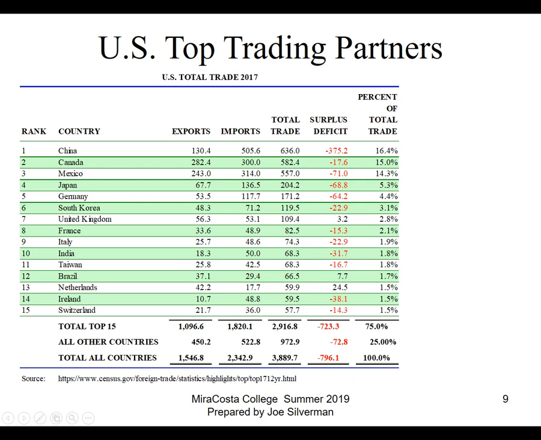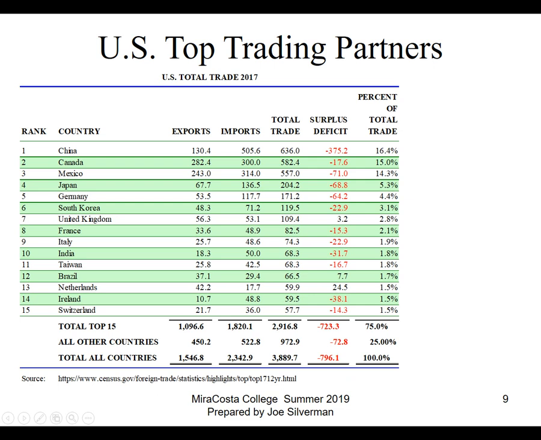Canada used to be our largest trading partner, imports and exports, followed by Mexico. Then China overtook Mexico. Then China overtook Canada. And now you'll notice this is 2017. For this year, Mexico is actually number one, our number one trading partner. But it's mostly these same 15 countries over time.